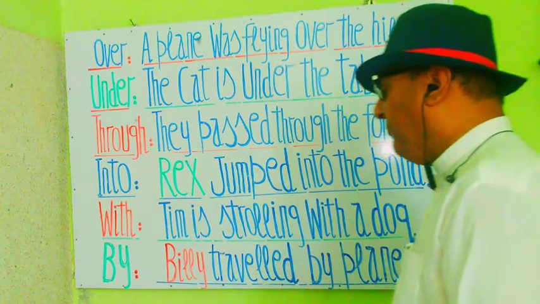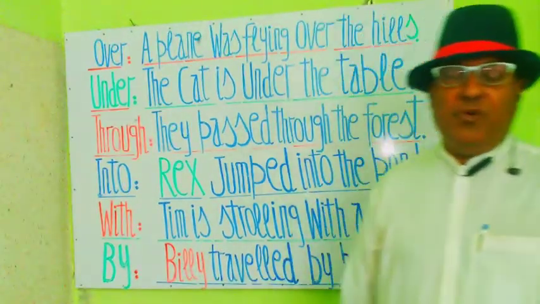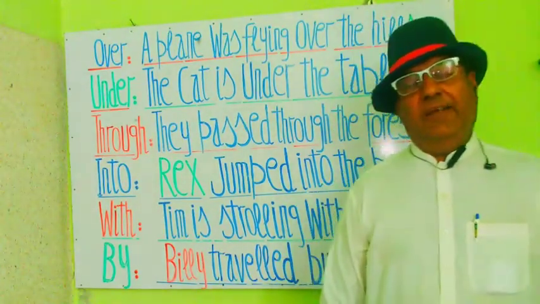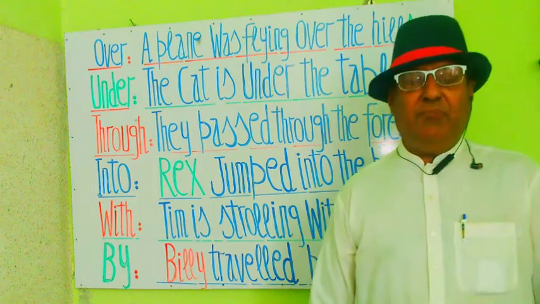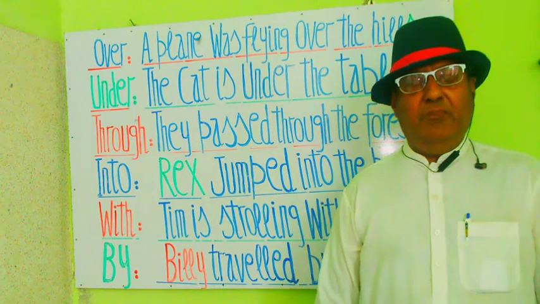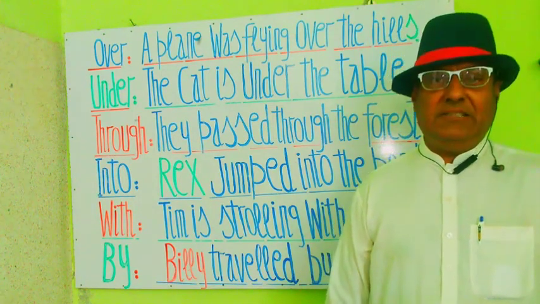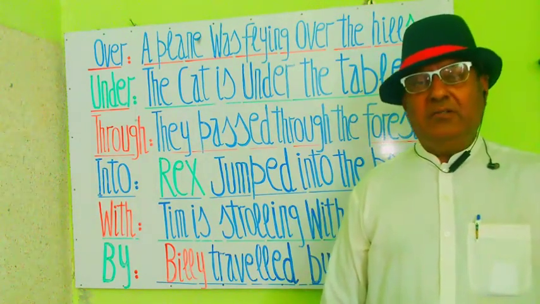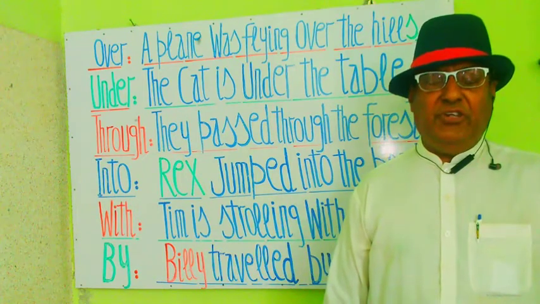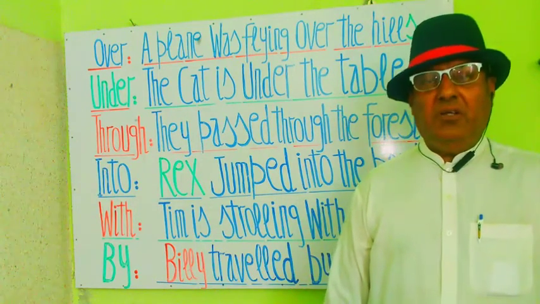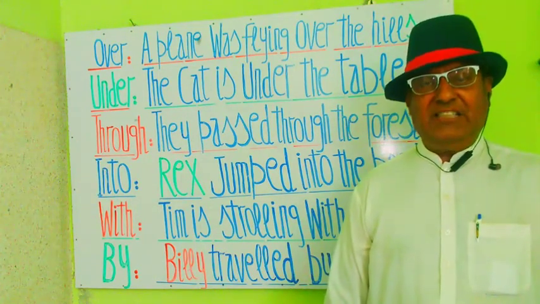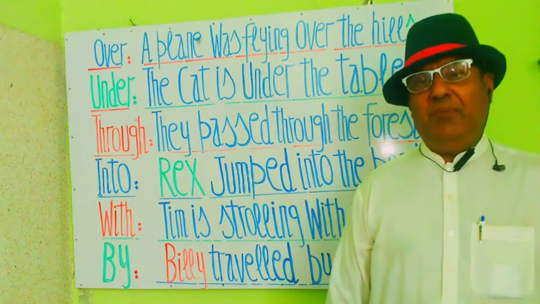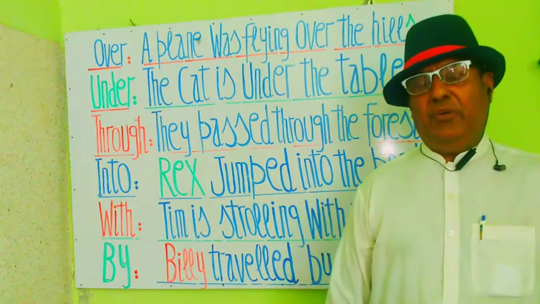So into is a very important preposition. When somebody walks into some place or some river or some other site, the preposition into is used. And here you see that Rex jumped into the pond.